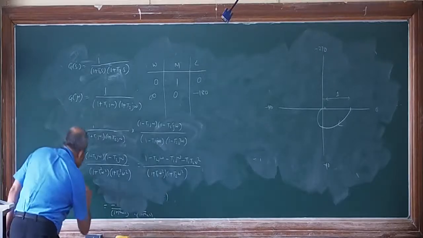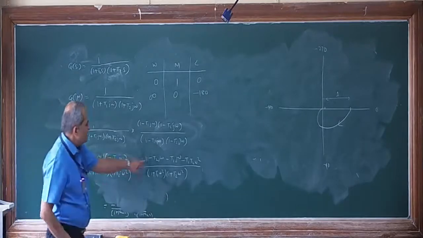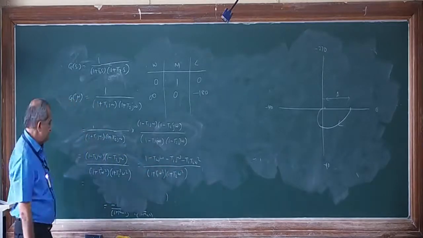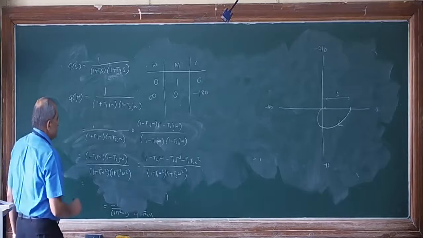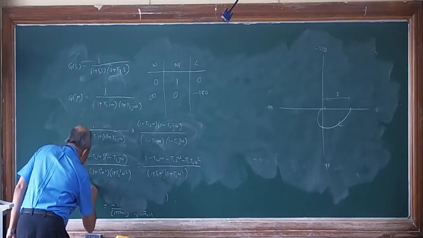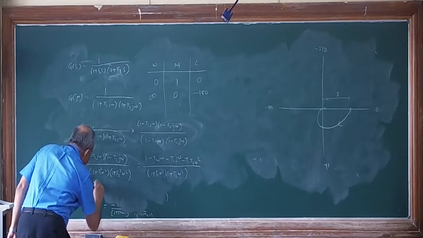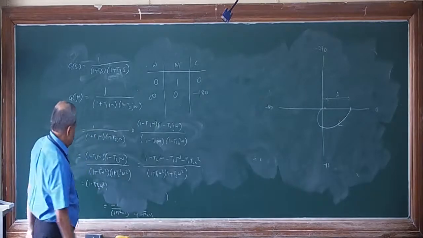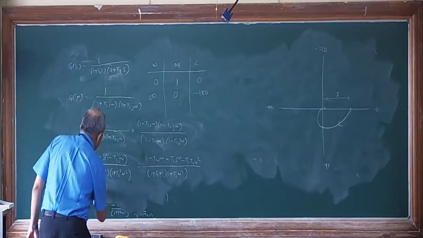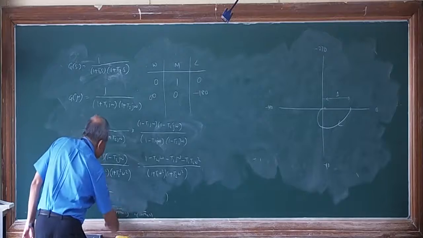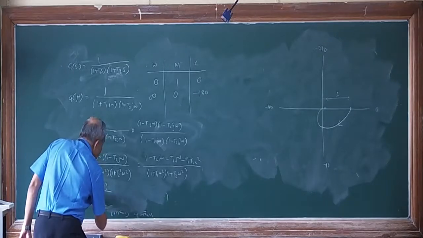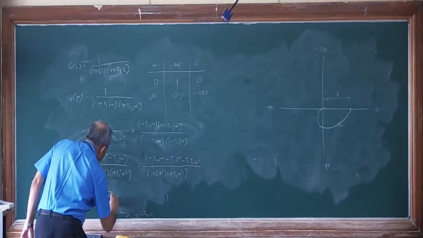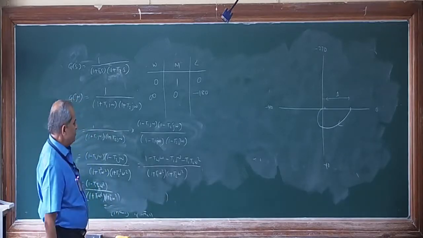So if you separate the parts, the real part is 1 minus T1 T2 omega square, divided by (1 plus T1 square omega square)(1 plus T2 square omega square). It is with positive sign.